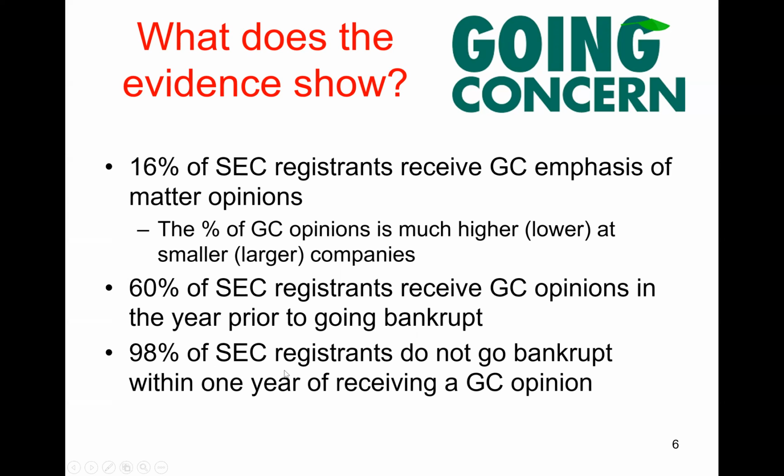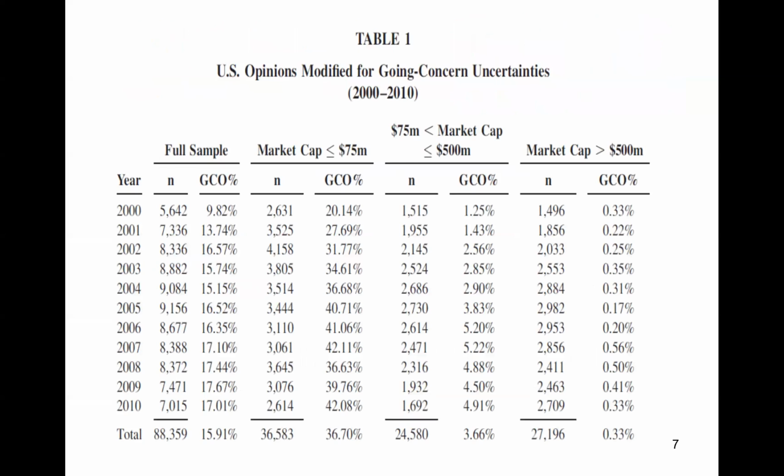On the other hand, 98% of SEC registrants do not go bankrupt within 1 year of receiving a going concern opinion. So if you look at all the companies that receive a going concern opinion, the vast majority do not go bankrupt within a year. All right, only 2% do. 98% do not. So what that suggests is that auditors, at least in the US, are quite cautious, right? They tend to issue going concern opinions, even if there isn't a very high likelihood of a company going bankrupt. Right? As I say, only 2% actually do go bankrupt after receiving a going concern opinion. So it's kind of interesting.